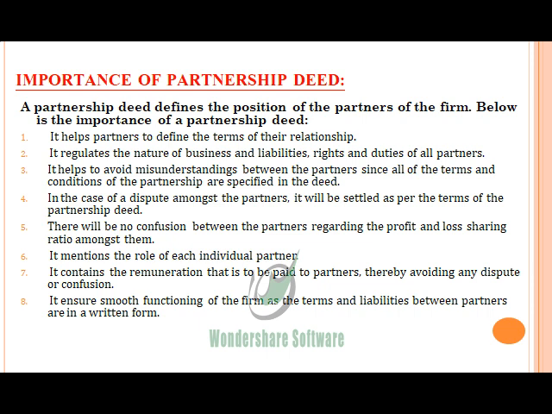Fifth, there will be no confusion between the partners regarding the profit and loss sharing ratio amongst them. Why will there be no confusion? Because the partnership deed specifies the profit sharing ratio and the loss sharing ratio. And if the partnership deed is silent about the ratio in which the partners will distribute the profit and loss among them, then the profit or loss will be distributed equally among the partners. Sixth, it mentions the role of each individual partner.